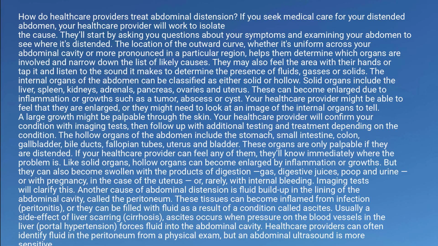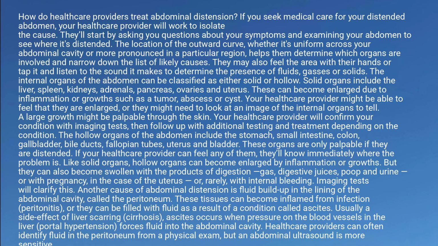They may also feel the area with their hands or tap it and listen to the sound it makes to determine the presence of fluids, gases, or solids. The internal organs of the abdomen can be classified as either solid or hollow. Solid organs include the liver, spleen, kidneys, adrenals, pancreas, ovaries, and uterus. These can become enlarged due to inflammation or growths such as a tumor, abscess, or cyst.